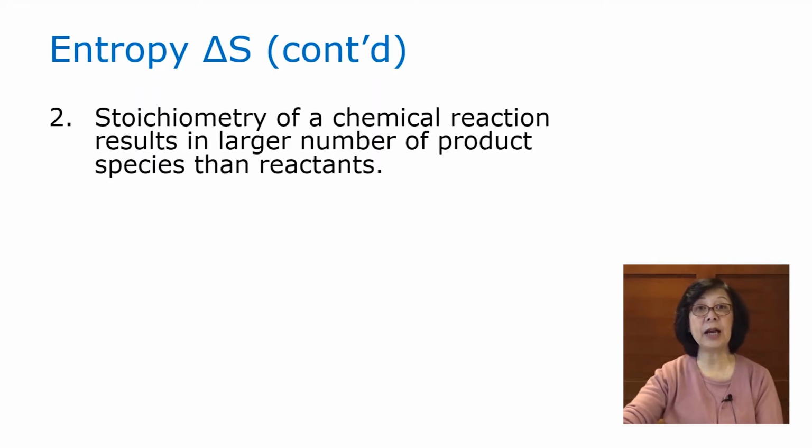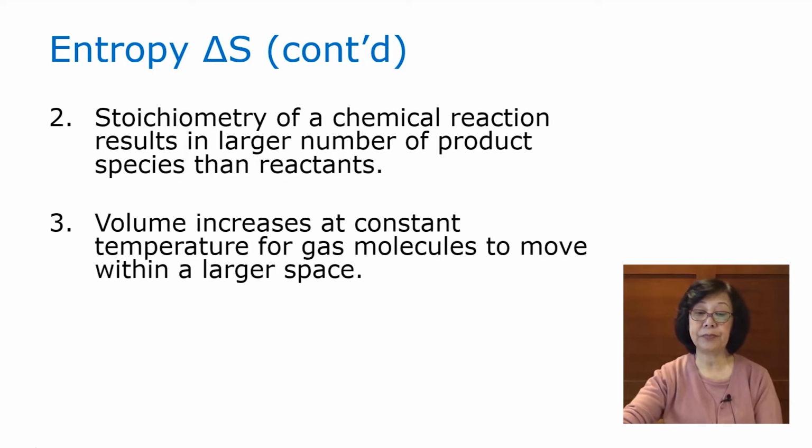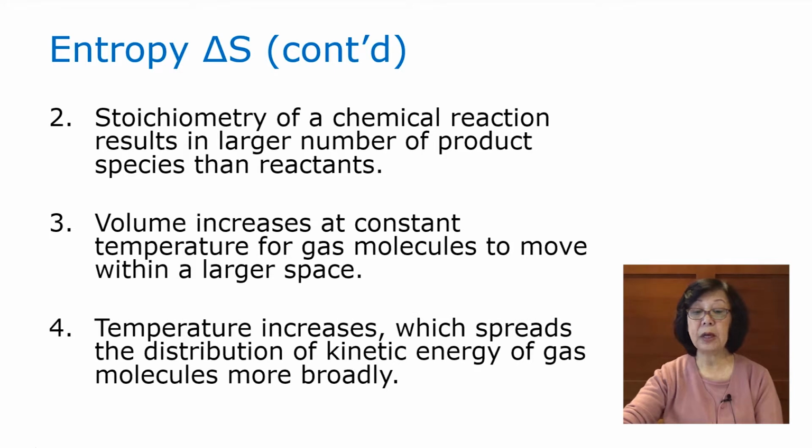Another factor affecting entropy change is the stoichiometry of a chemical reaction. When more moles of product are formed than moles of reactant, the entropy increases. Or if the volume is increased to allow the gas molecules to move within a larger space, the entropy increases. Or if there's a change in temperature, when temperature is elevated, that will spread the distribution of the kinetic energy of gas molecules more broadly. If you remember the Maxwell-Boltzmann distribution curve, that will increase the randomness, or the entropy.